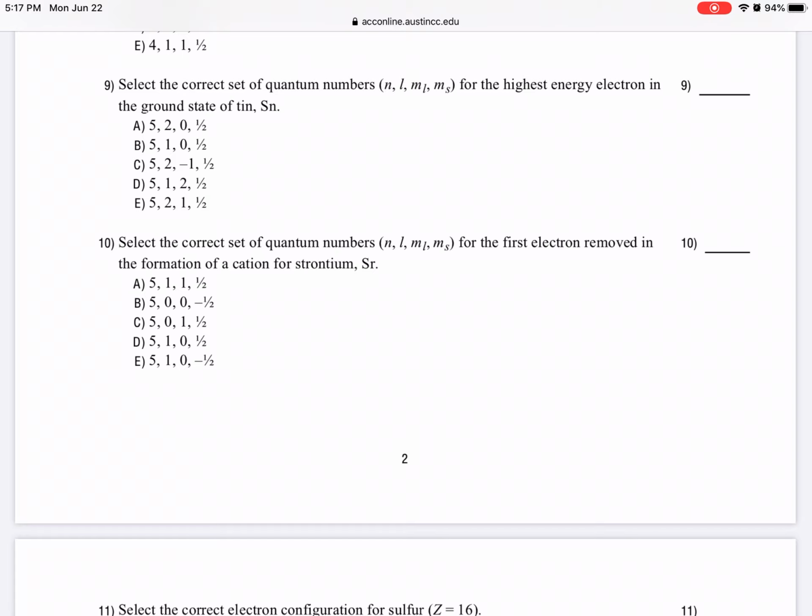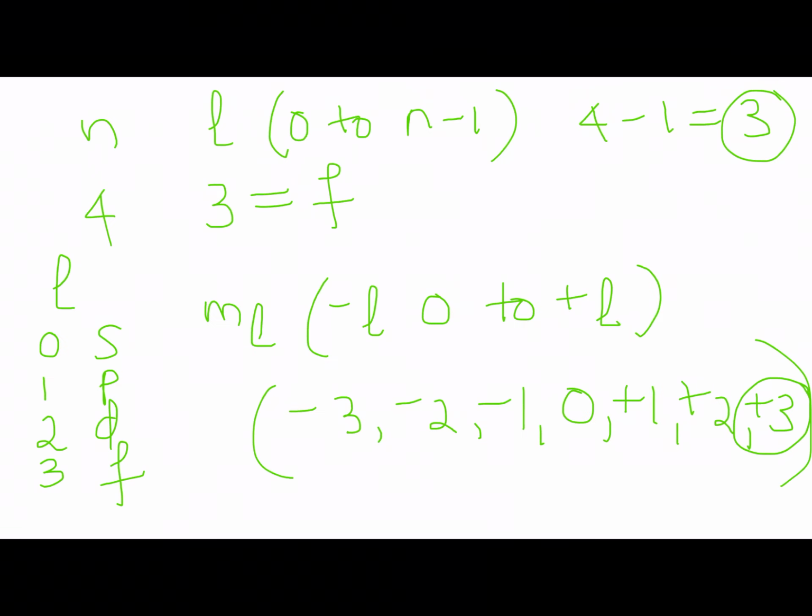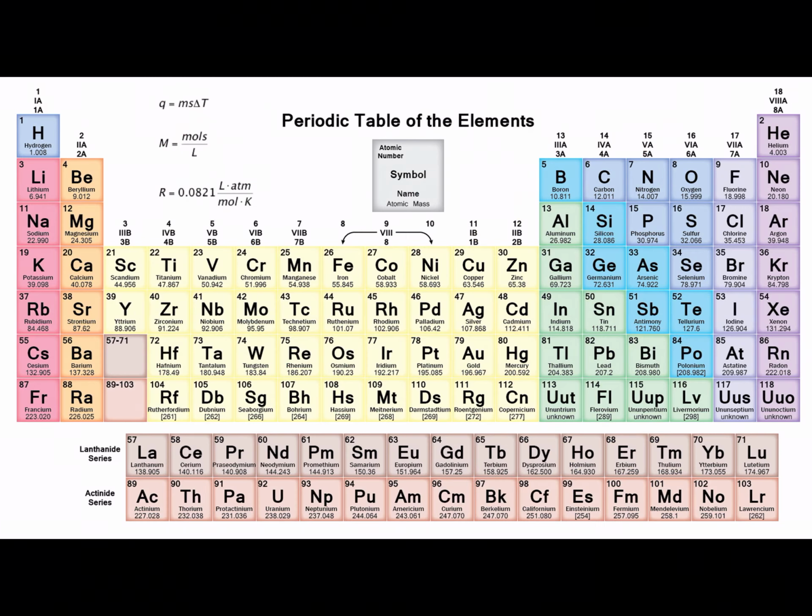So let's locate where strontium is in the periodic table. Strontium is right here. Now, how can we write the condensed electron configuration? First, you find the noble gas prior to that, krypton. And then strontium is in which period? 1, 2, 3, 4, 5, the 5th period.